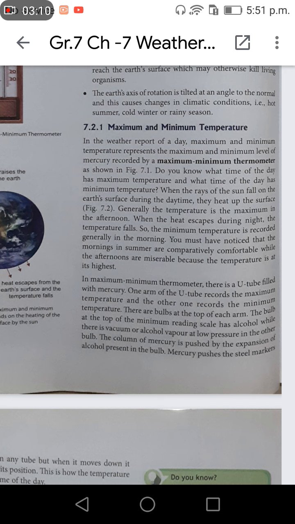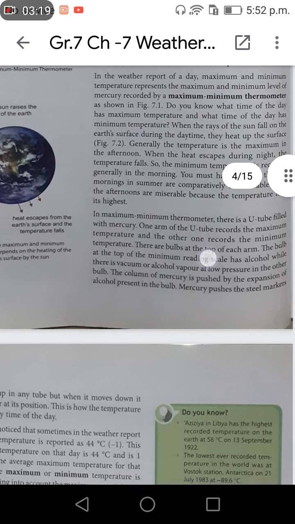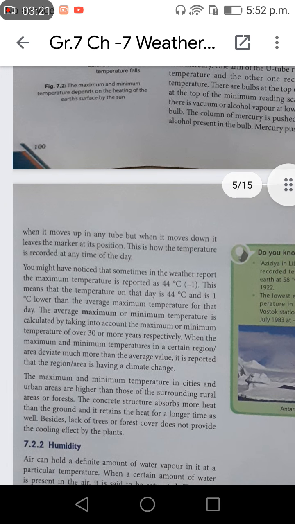The column of mercury is pushed by the expansion of alcohol present in the bulb. Mercury pushes the steel markers when it moves in any tube, but when it moves down, it leaves a marker at its position. This is how the temperature is recorded at any time of the day.